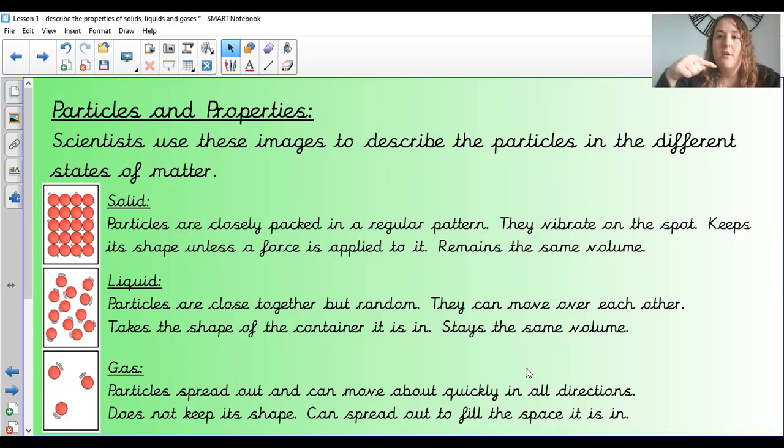And you can see just over onto the left-hand side there, those three pictures that show those particles. So the first, solid, all of the balls are close together. The liquid, they're quite close together. You could draw them even slightly close together, but they're moving. And then the gas, there's very few of them, and they are more spread out.